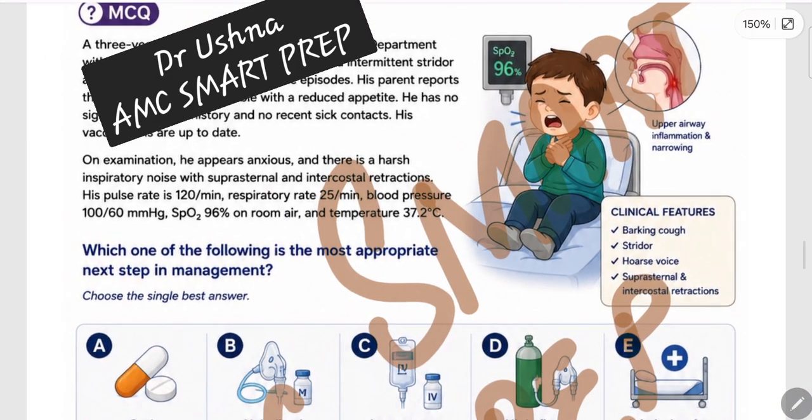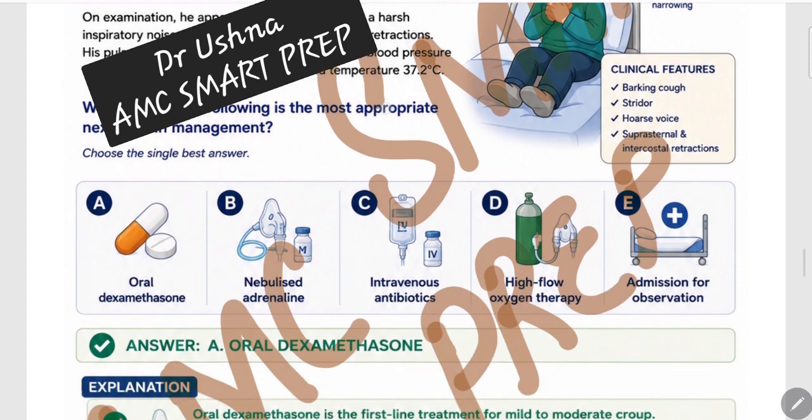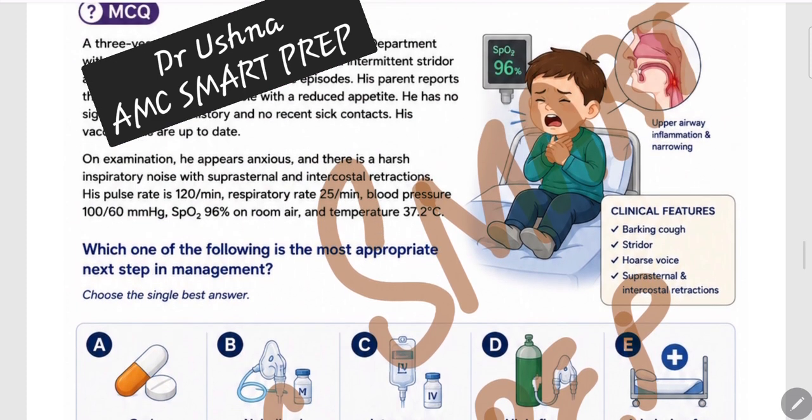Again, another question. A 3-year-old boy presents to the emergency department with a 2-day history of barking cough. Again, the barking cough is there, and the intermittent stridor is also there. Intermittent, not at rest. This is pointing towards which diagnosis? The moderate category one. He has no rigors or febrile episode. Parents report that he is irritable with reduced appetite, and no significant medical history.